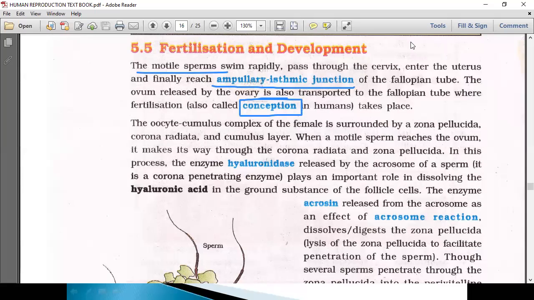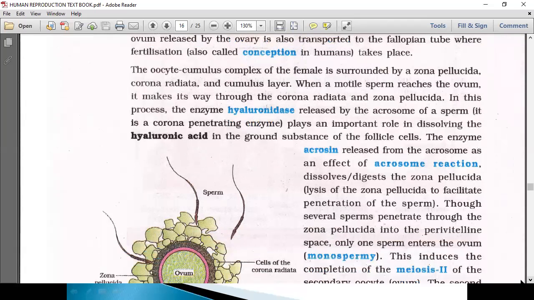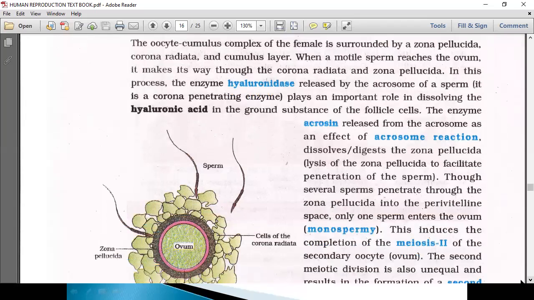The oocyte cumulus complex of the female is surrounded by the zona pellucida, corona radiata, and cumulus layer. When a motile sperm reaches the ovum, it makes its way through the corona radiata and zona pellucida.